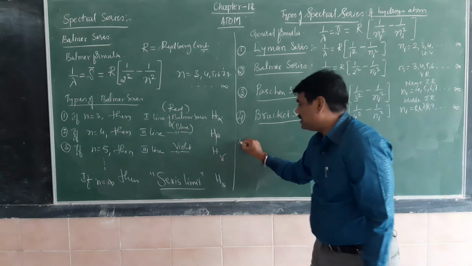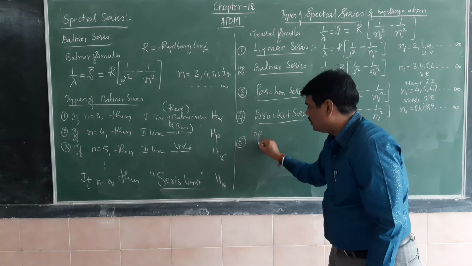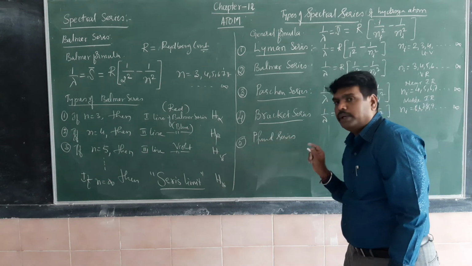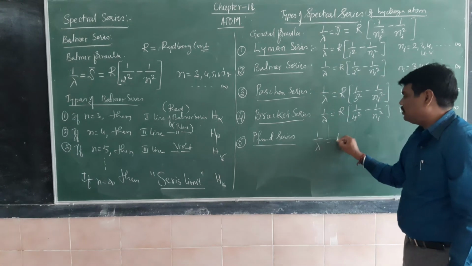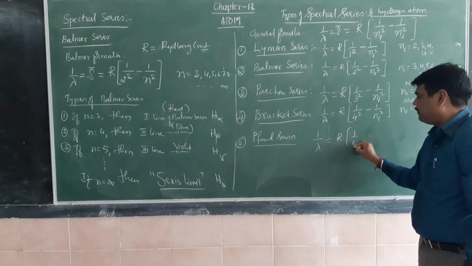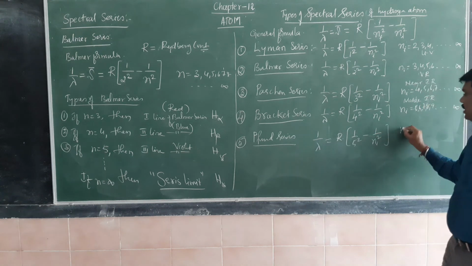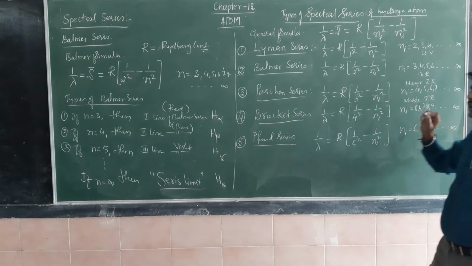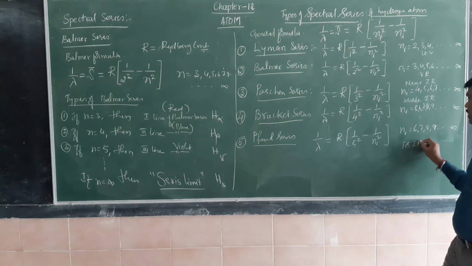The last series is the Pfund series. The P is silent; the spelling is P-F-U-N-D, and you pronounce it as Fund series. The formula is 1 by lambda equals R into 1 by 5 square minus 1 by Ni square. Here Ni starts from 6, 7 and onwards, 8, 9, etc., up to infinity. This belongs to the far infrared region.